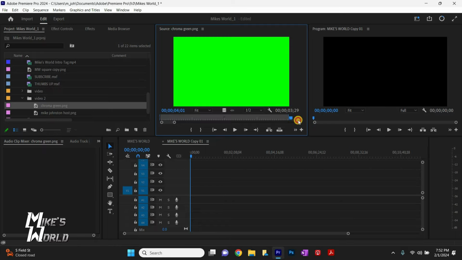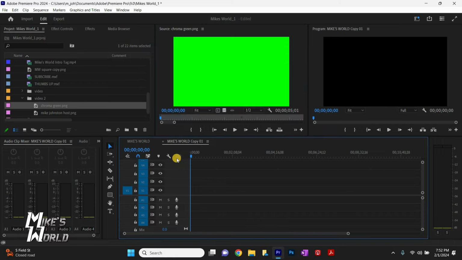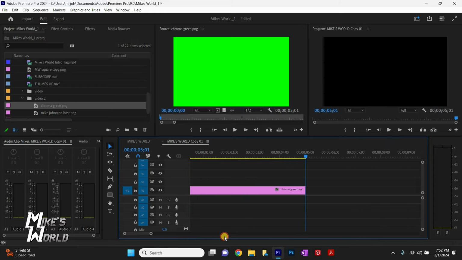And we want to extend the length and lay down about how long our key is. So if you're wanting to do a key that's 4 seconds, then you want like 5 seconds of video. If you're doing a key that's 5 seconds, you want 6 seconds or maybe 7 seconds. You want a little bit more background than the length of the key. So we'll zoom in here. I've laid chroma green on the bottom for 5 seconds, and after I build everything, I'll probably come back and extend this a little bit.